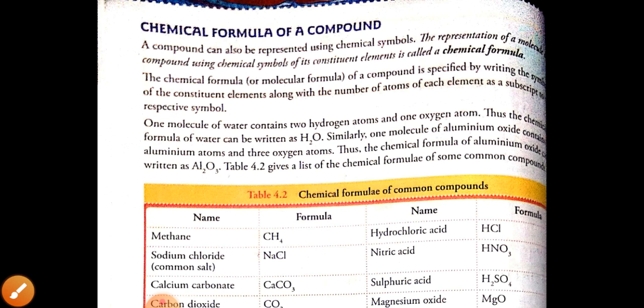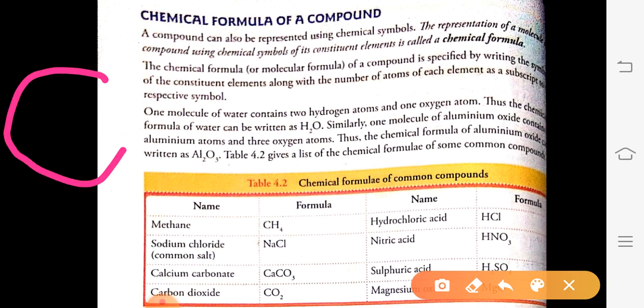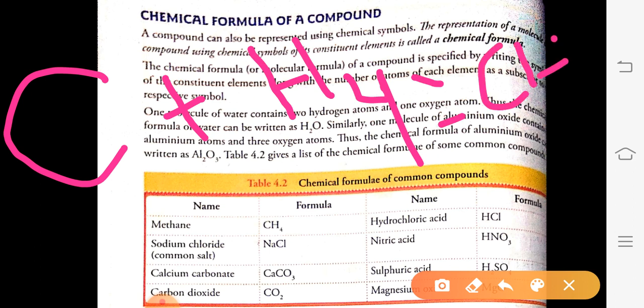Suppose the atomicity of the carbon molecule is 1, and the atomicity of the hydrogen molecule is 4. Got this? When one atom of carbon joins with the 4 atoms of hydrogen, it forms the compound CH4.